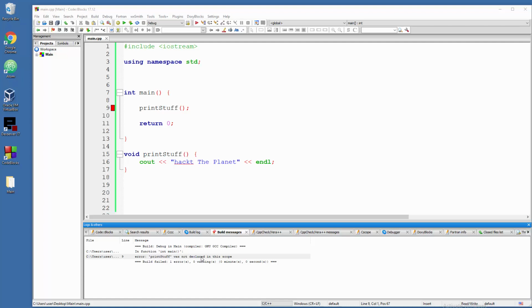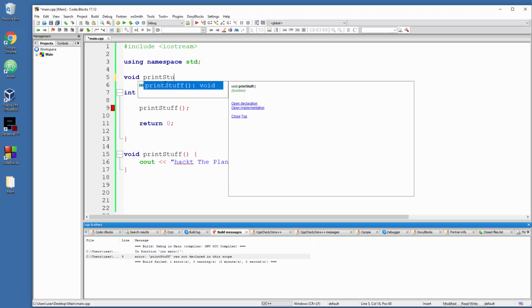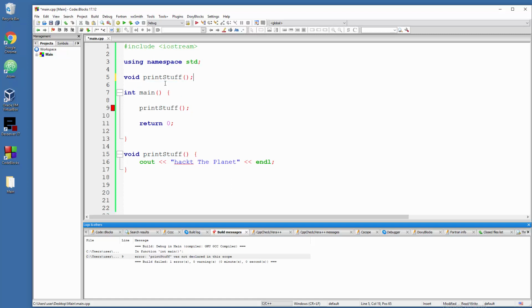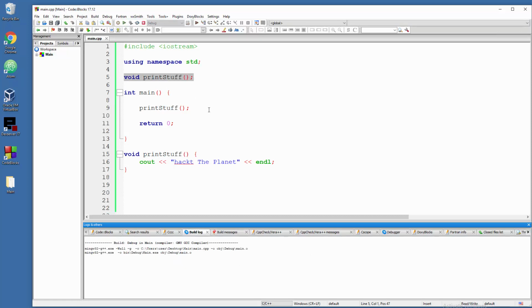Well, declaration in a scope basically means that every time you choose to create your functions like this, at minimum, because of the compilation process, you need to state the name of the function up here between using namespace and main. So now void print stuff, don't forget the brackets and semicolon, because this is the end of the actual command to the system. Now everything will be fine.